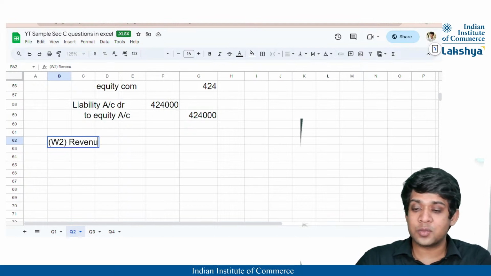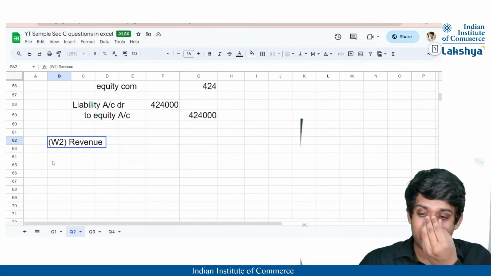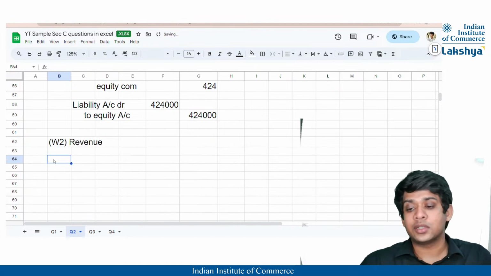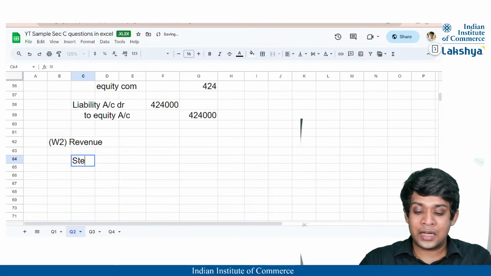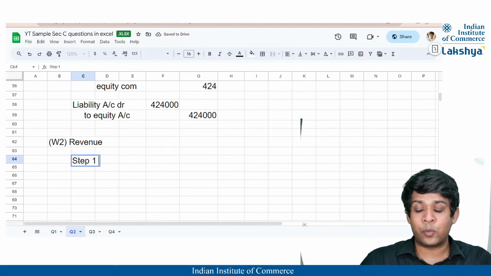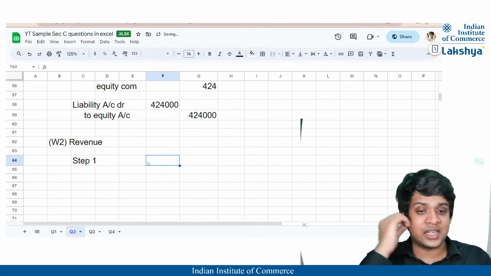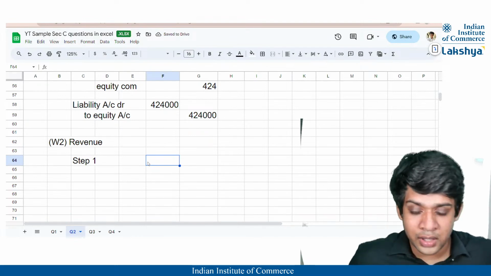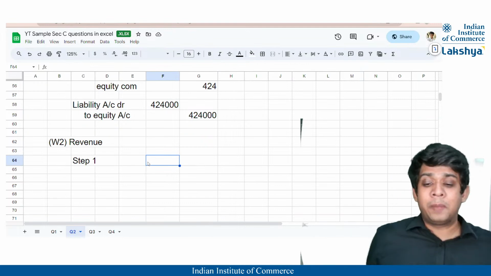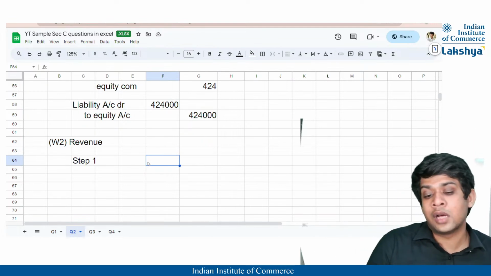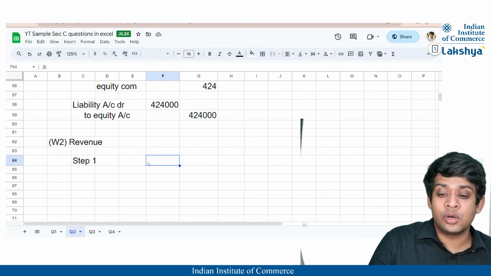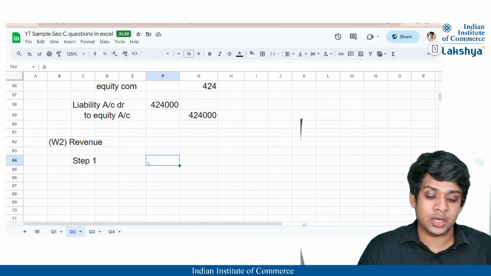So if you know the small chapters, you can deal with this sum quite easily because you know them in depth. Okay, one by one. Now, so if you remember, we calculated step by step. We'll take step 1, step 2, step 3 and step 4 for calculation of what is going to be stated where and by what amount, right? Because here we have to prepare three things: the statement of changes in equity, the adjusted profit, and also our statement of financial position, correct?